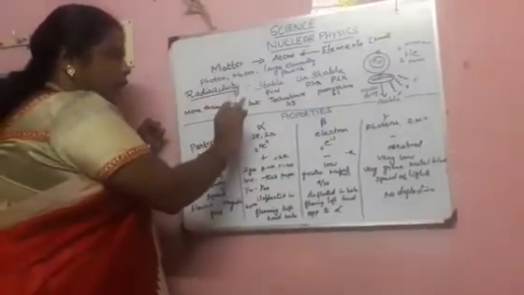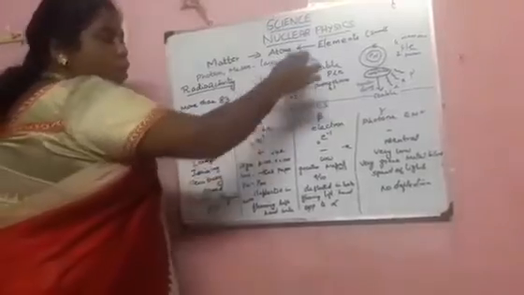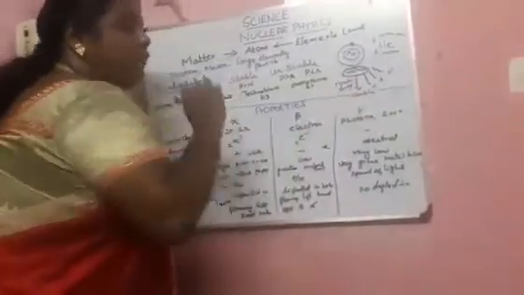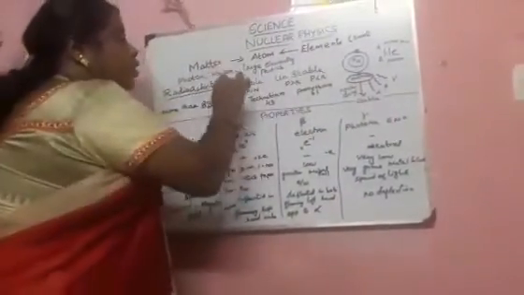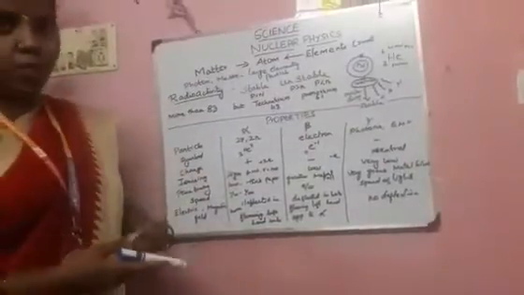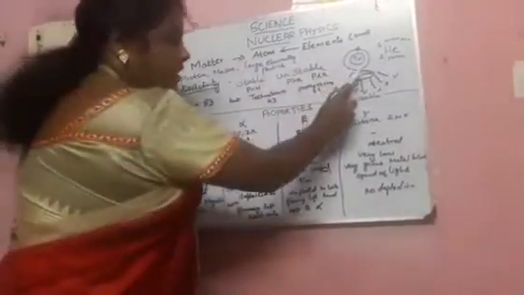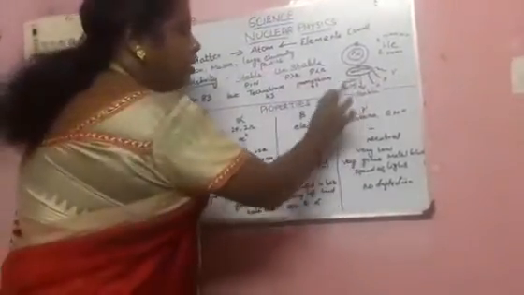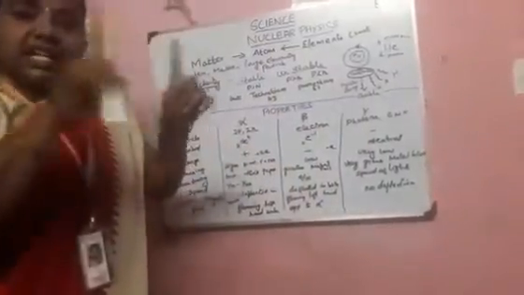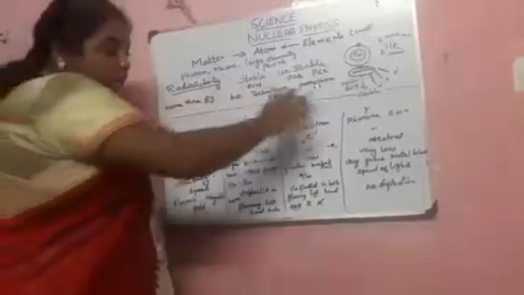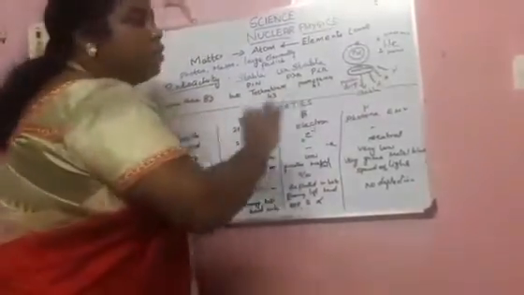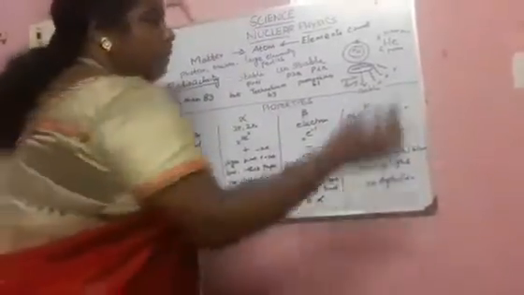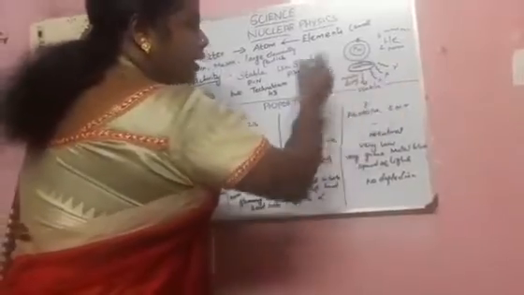So when it is radioactive, two kinds will be there: stable and unstable. Let's see the unstable one. If it is an unstable particle, first it has to get converted into a stable one. It wants to become stable, and this is done through nuclear decay. So the nucleus decays, and after the decay it becomes stable. During the decay, it emits some rays. Three different kinds of rays are emitted: alpha, beta and gamma.